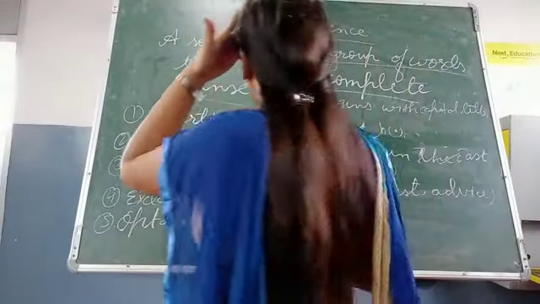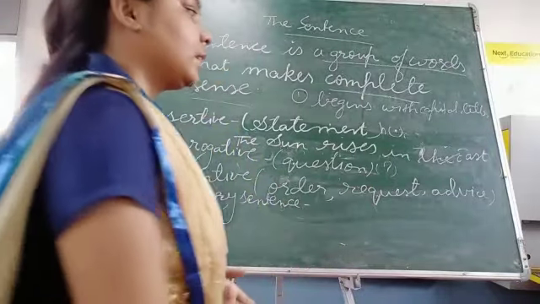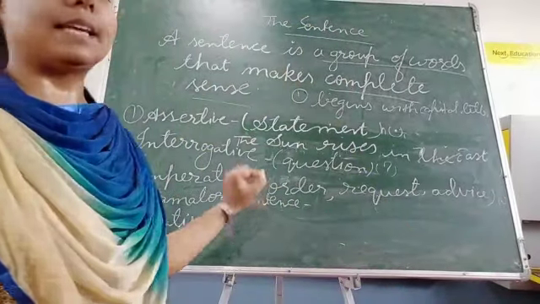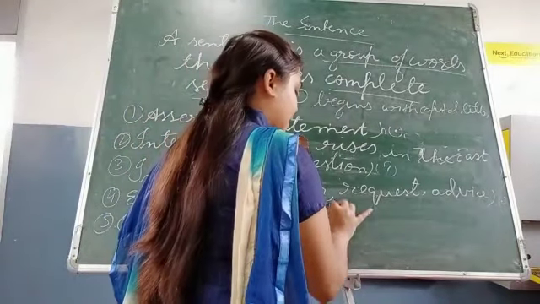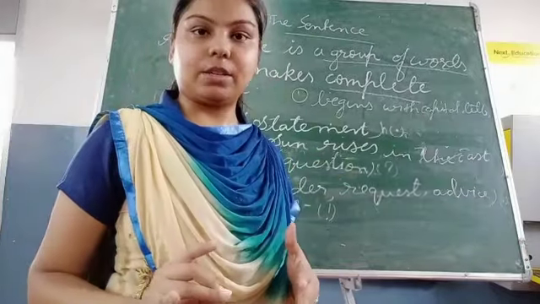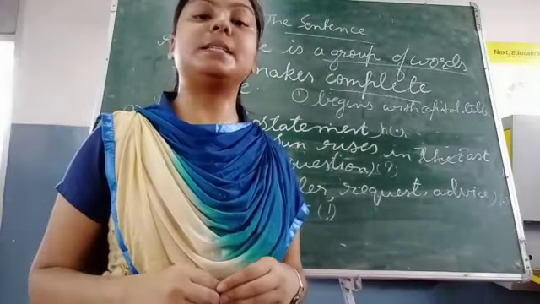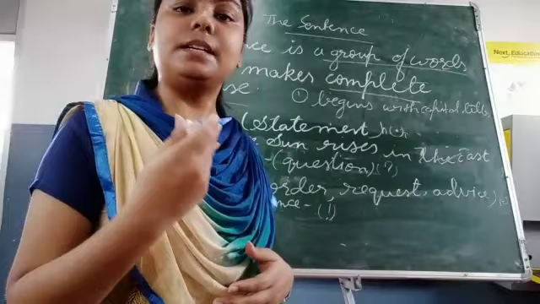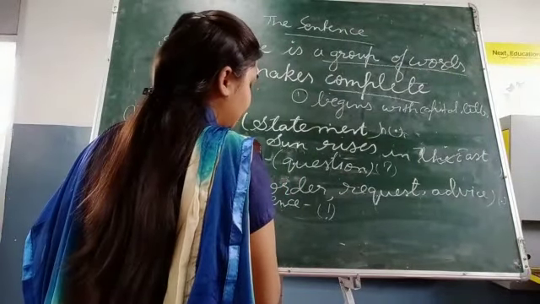Next one is the imperative sentence. An imperative sentence is just an order, request or advice, and it will end with a full stop. Next one is the exclamatory sentence. An exclamatory sentence will always end with an exclamation mark. And the next and last one is the optative sentence. An optative sentence means any blessing or any curse, so it will also end with an exclamation mark.